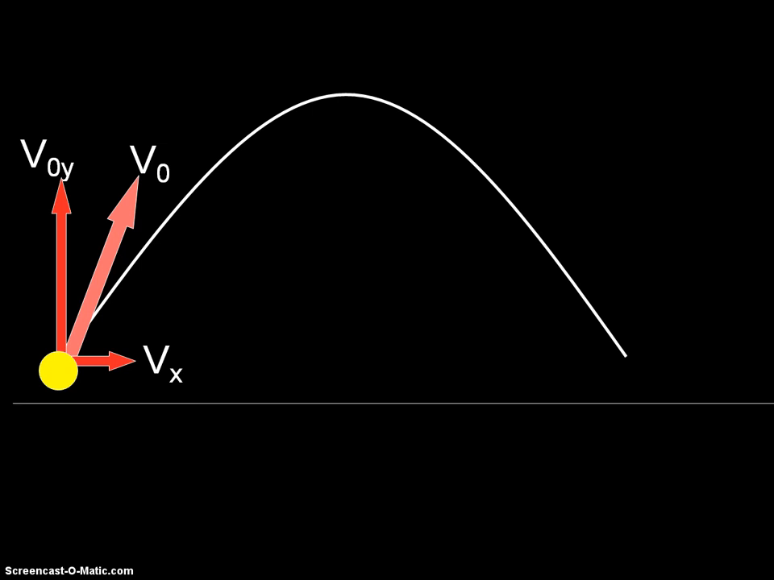So, what is special about the position when the projectile is at the very top? Well, we know that the velocity at the very top, the velocity in the y direction, is 0. Since Vx never changes, that means that the actual velocity of the projectile at the top will be equal to Vx.